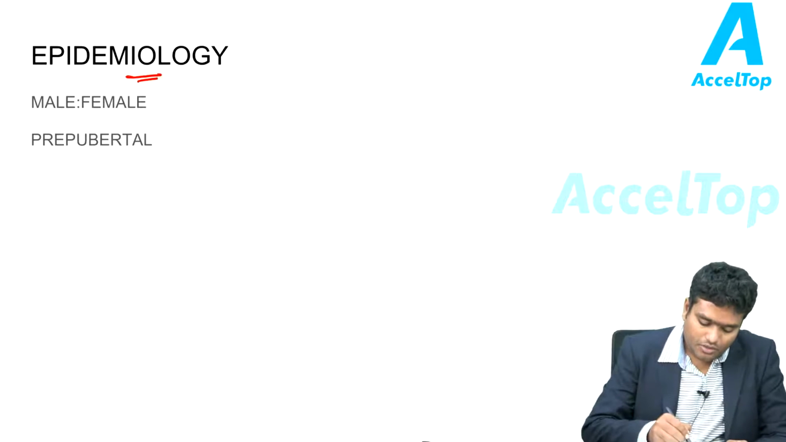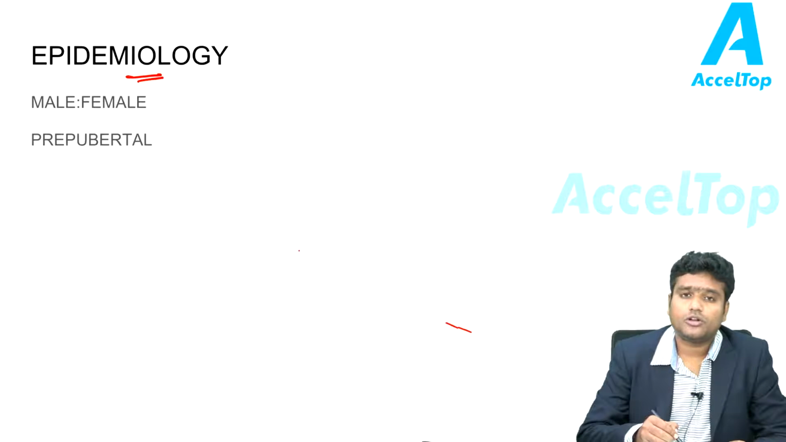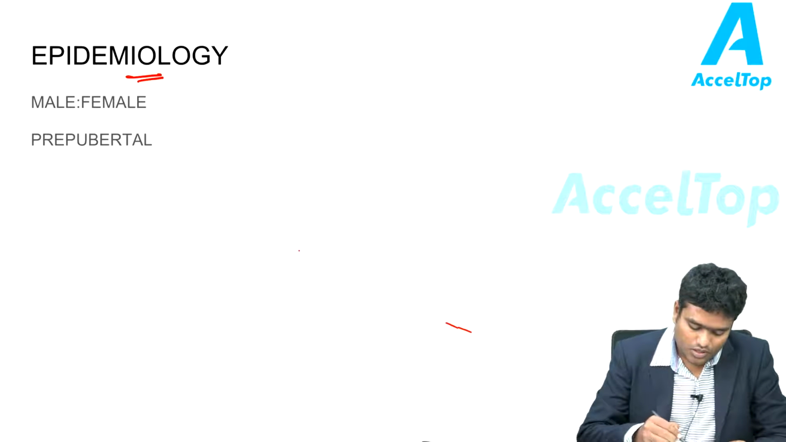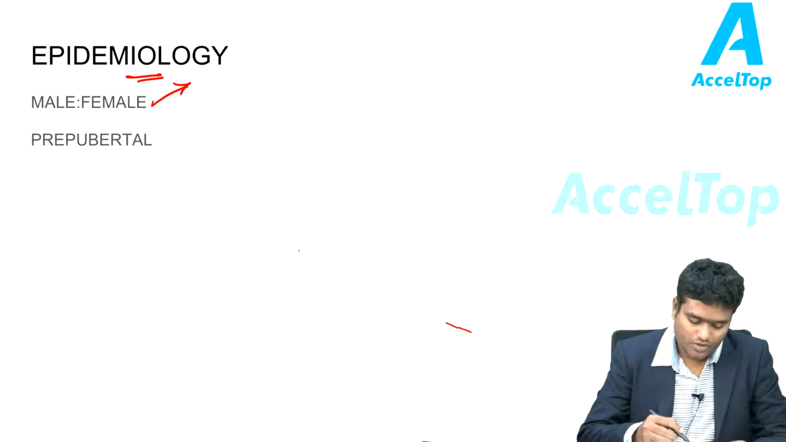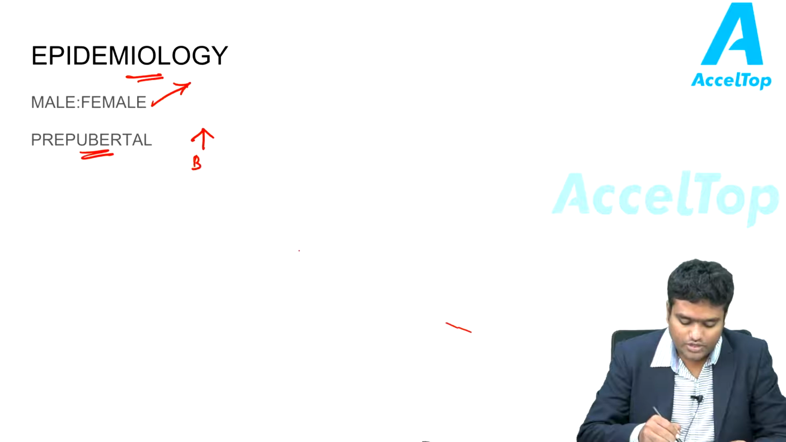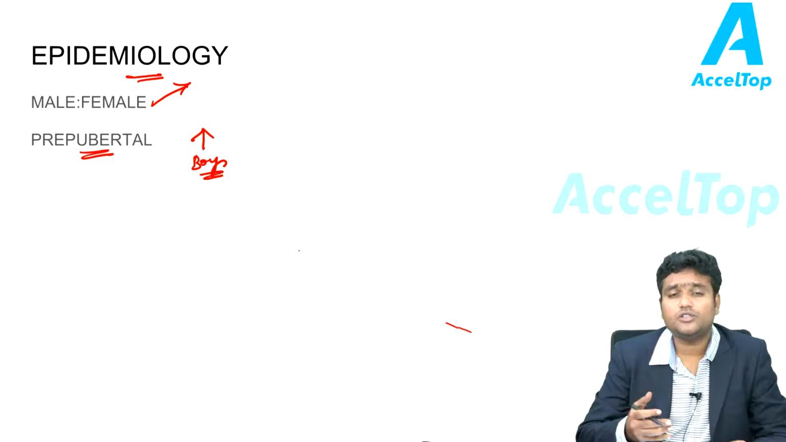And regarding the epidemiology, usually the females have a higher preponderance of Cushing syndrome. But prepubertal males, or boys, have a high ratio. So after the age of 20, it is the females who are dominating the ratio. However, before 20 years of age, it is the boys who are dominating the ratio.